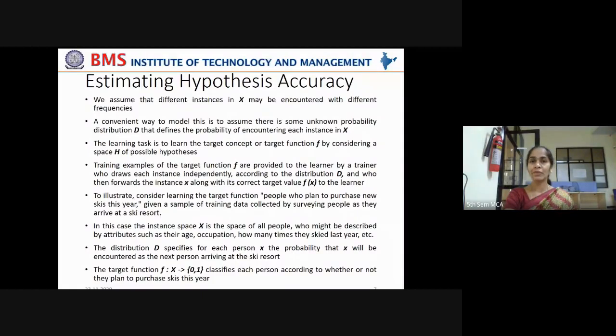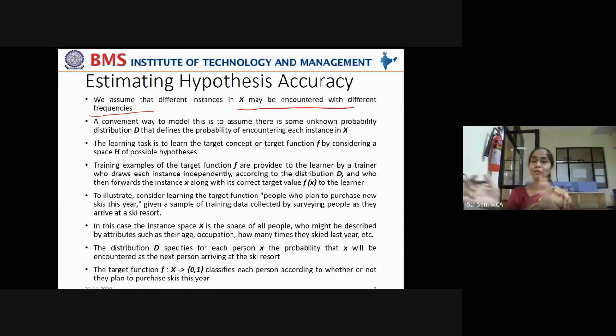Now we assume that different instances in X may be encountered with different frequencies. We can't say that 50% of the training examples prefer to ski and 50% don't want to go for skiing in the vacation, right? Like that, different frequencies are there. We can't outright say that most of the sample points have this particular label or the other label. We have to assume that different instances in X may be encountered with different frequencies.